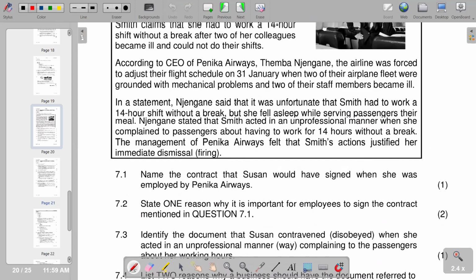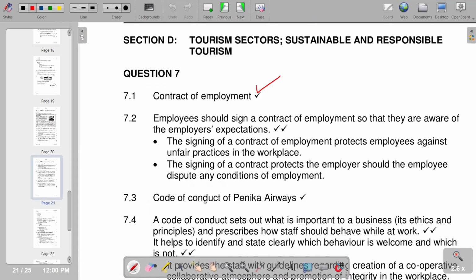Then state one reason why it is important for employees to sign the contract mentioned in question 7.1, why it is important to sign the contract of employment. So we are saying employees should sign a contract of employment so that they are aware of the employer's expectations. The signing of a contract of employment protects employees against unfair practices in the workplace, and also the signing of a contract protects the employer should the employee dispute any conditions of employment. So this is what we have on this part.